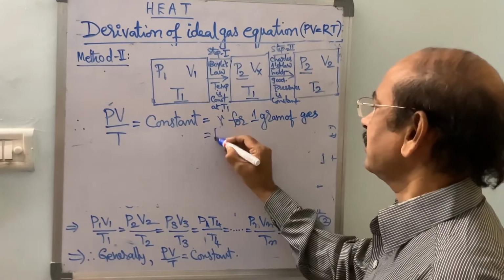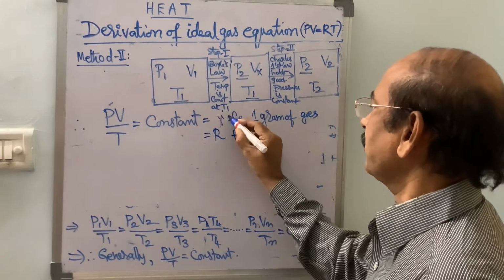And this constant is equal to capital R for 1 gram molecule of gas.